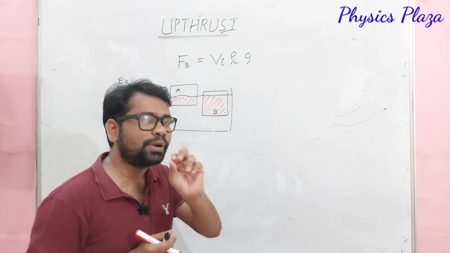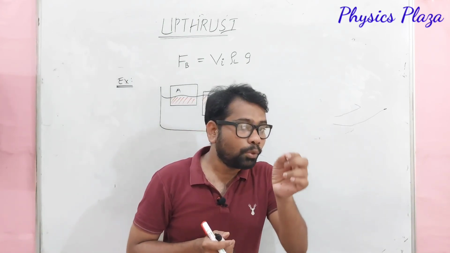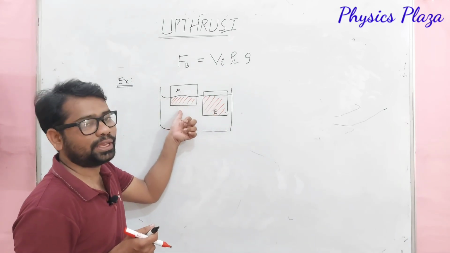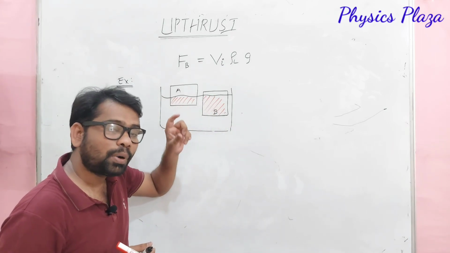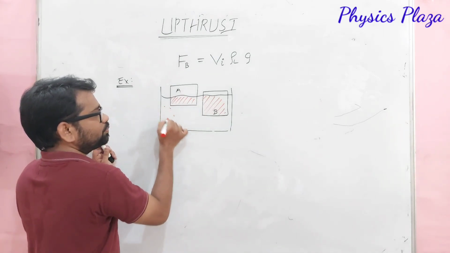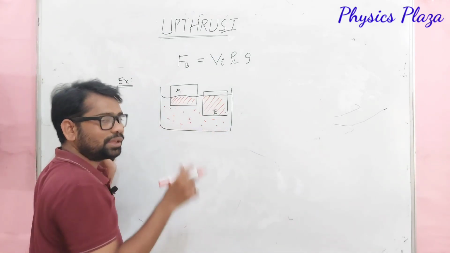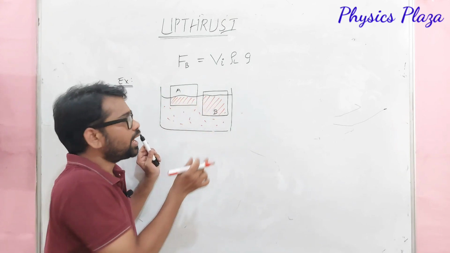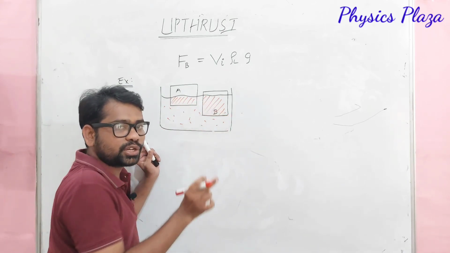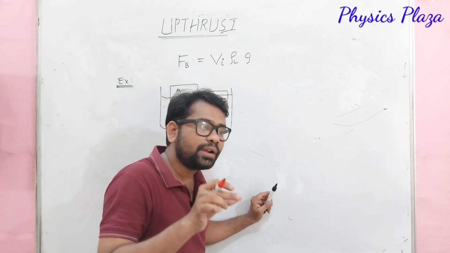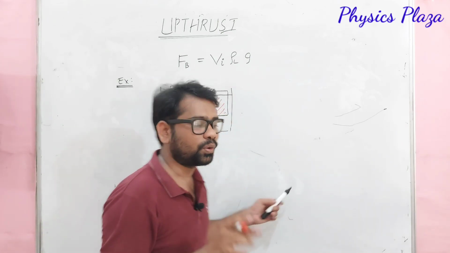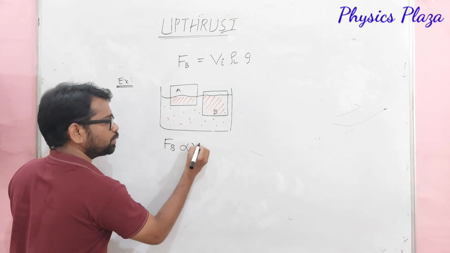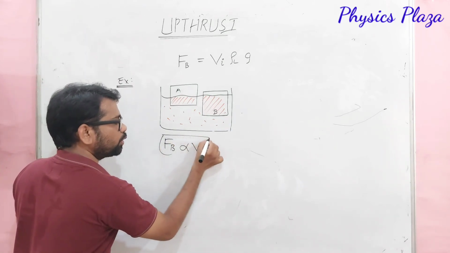It is experimentally proved that there will be more buoyant force acting on body B than on body A. Children, here is the same liquid, but the volume of the immersed part is different. As the volume of the immersed part is different, the buoyant force also will be acting more. So we can say that buoyant force is directly proportional to the volume of the body immersed.